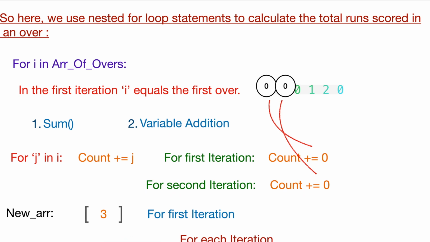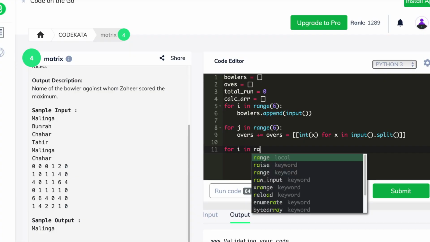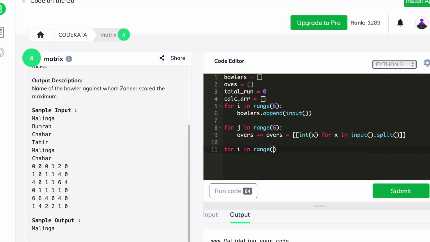Here the count variable increments each value of j for a total of 6 nested iterations, and it is stored in an array. And after the value of count is stored, the variable count is declared as 0 in order to calculate the runs scored in the next over, and thus we would obtain the maximum run scored in an over or a series of 6 overs.